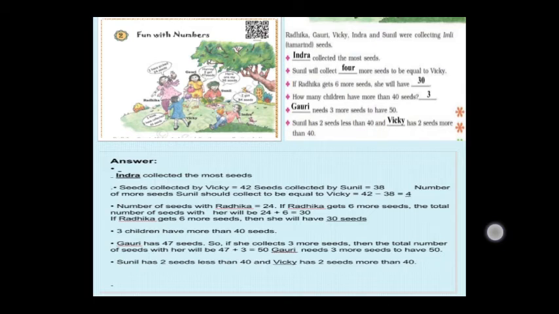Next, Sunil has 2 seeds less than 40 and Vicky has 2 seeds more than 40. Here, how many has Sunil collected? 38. If you compare with 40, 38 is 2 less than 40. And Vicky collected 2 seeds extra over 40, that is 42 seeds. So Vicky has 2 seeds more than 40, right? But Sunil has 2 seeds less than 40. I hope you understood.